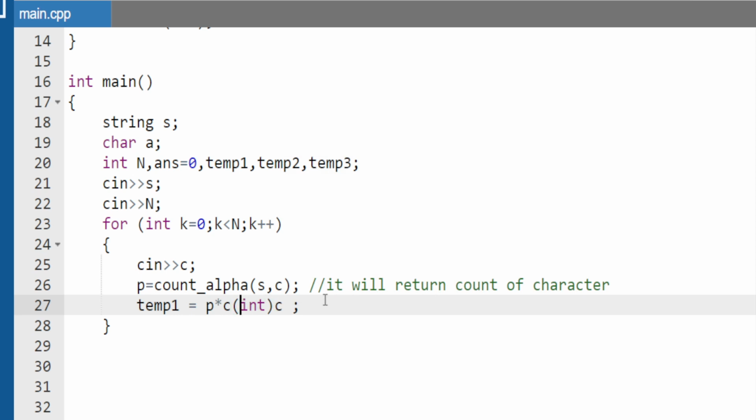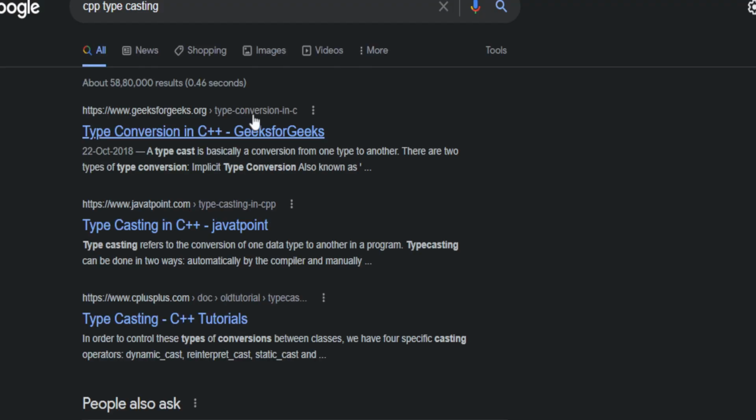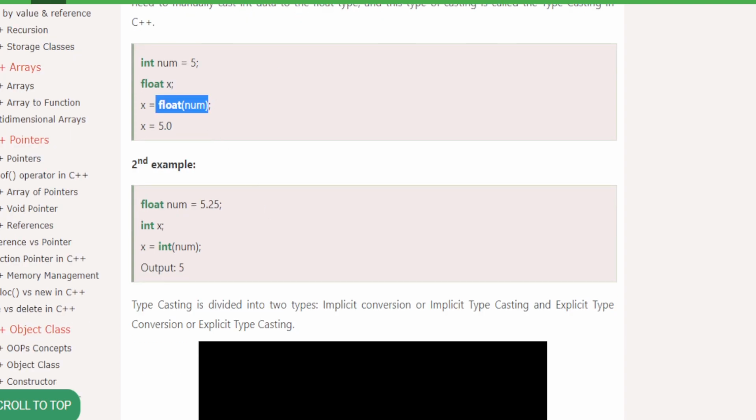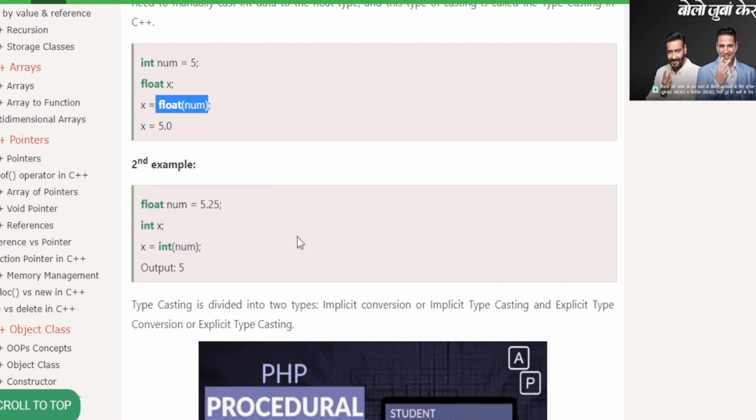I think we are using C here, right? Actually, I'm not 100% sure because I have not used this typecasting in 3 to 4 years. Let me show you C++ typecasting. Okay, let's see in 1 minute. We have typecasting. Okay, first we have an integer and we need to write it like this.